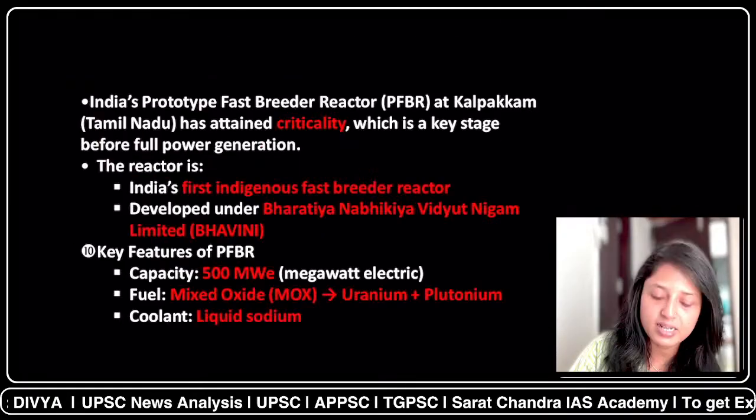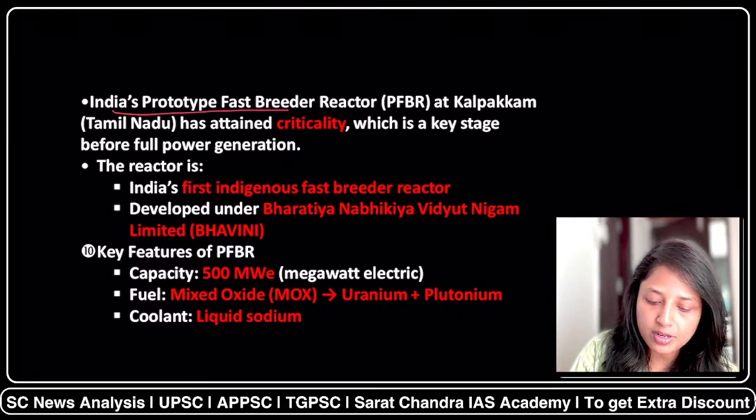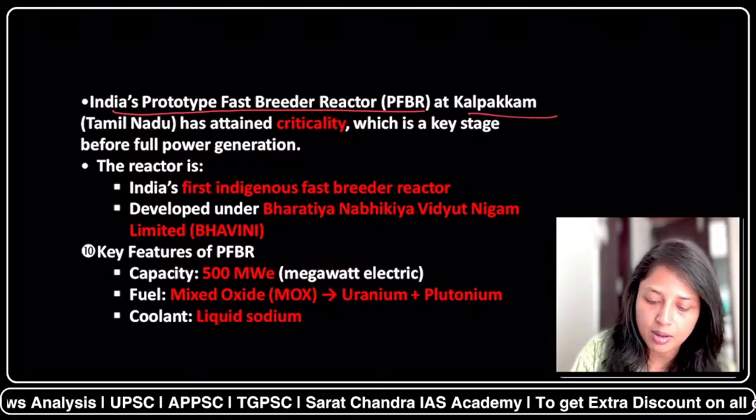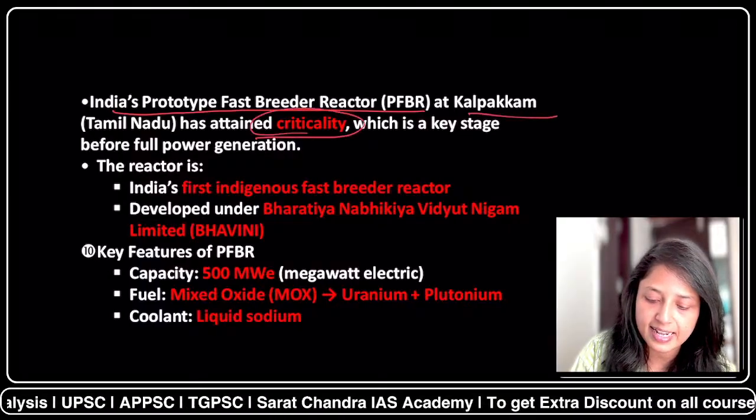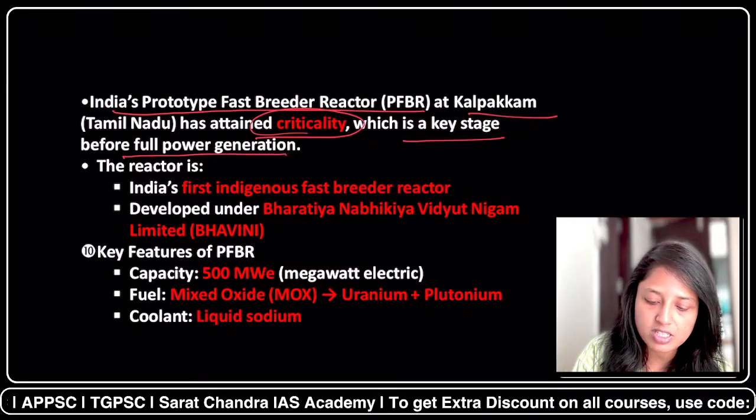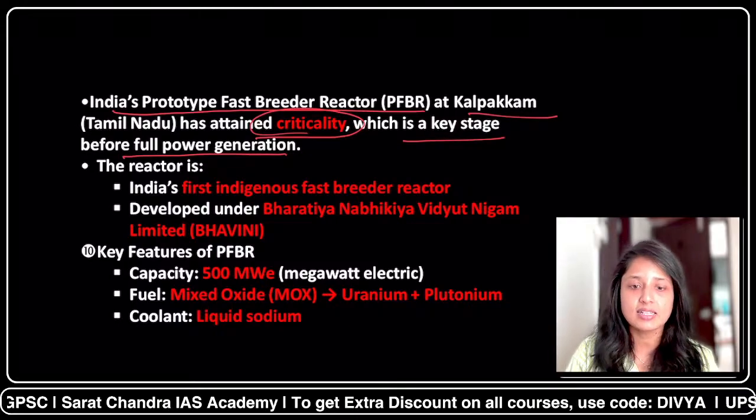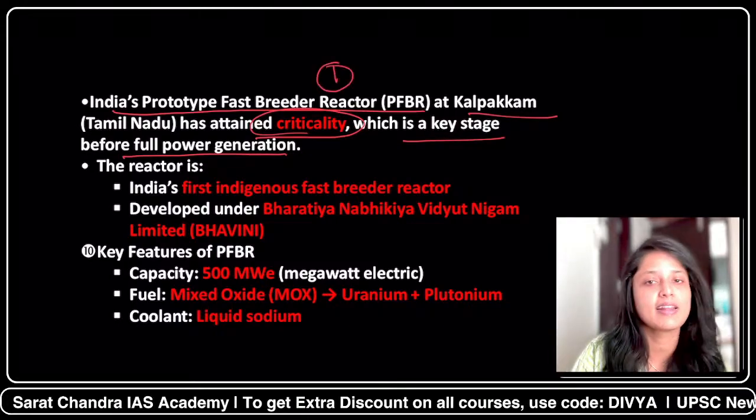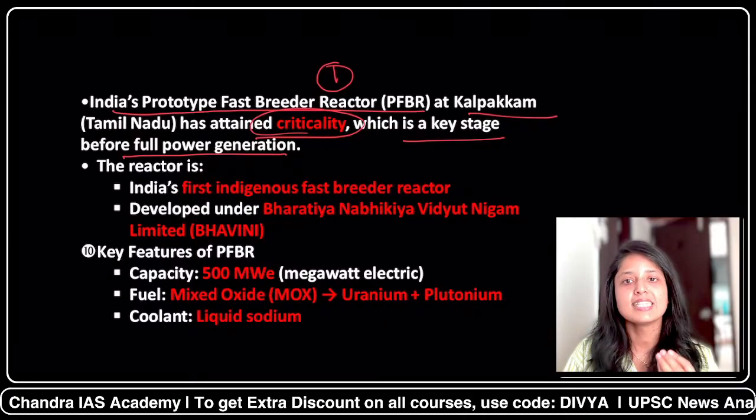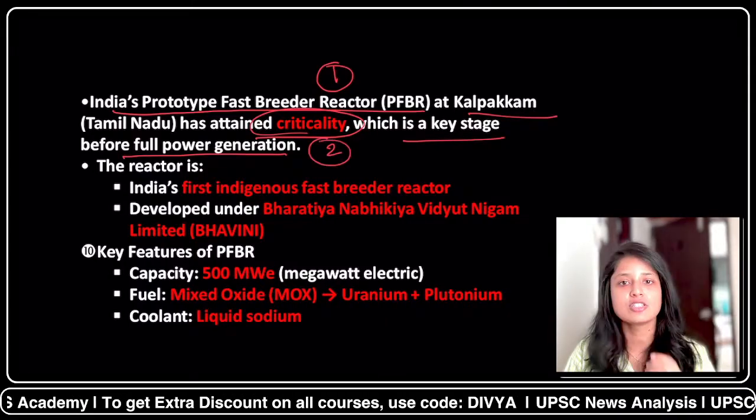So first, I will be discussing what the news is saying. According to the news, India's prototype fast breeder reactor at Kalpakkam has attained criticality, and criticality is a key stage before full power generation. So from here, what points are important? The first important thing is: what is a fast breeder reactor? We must know the meaning. The second important thing is: what is the meaning of criticality in a fast breeder reactor?